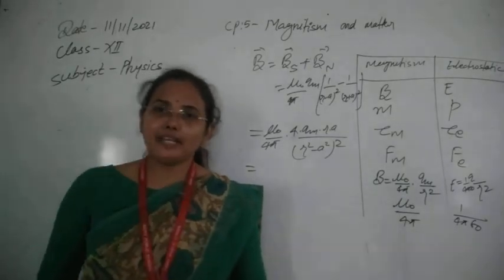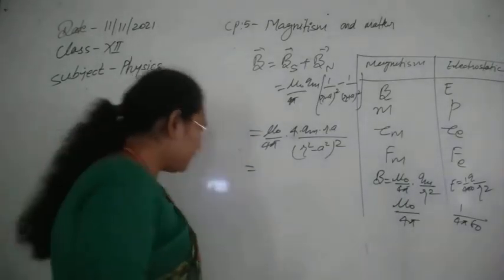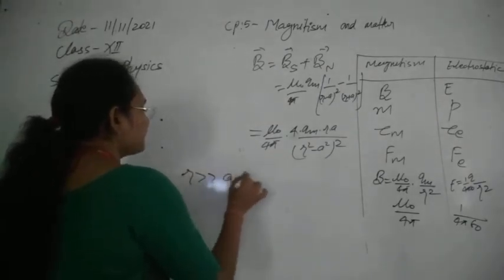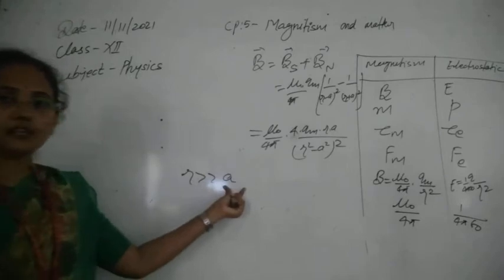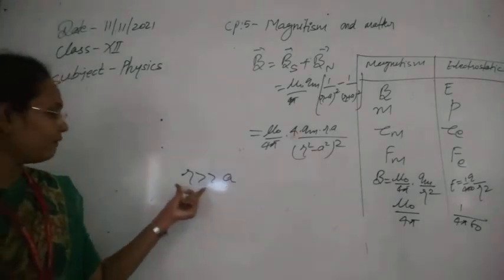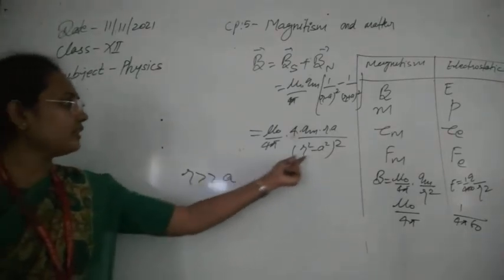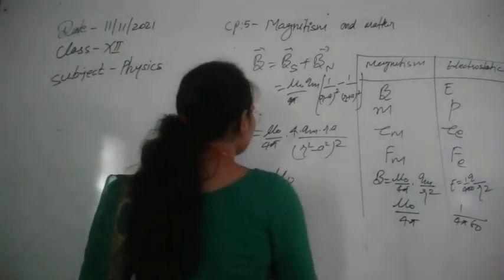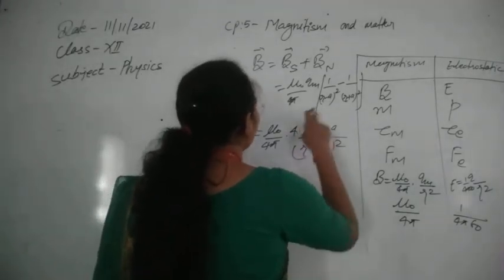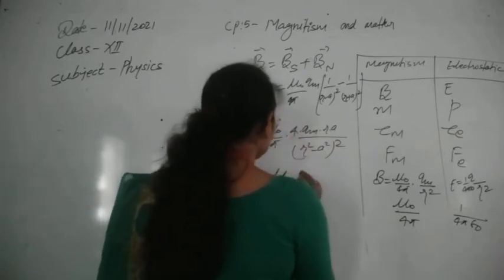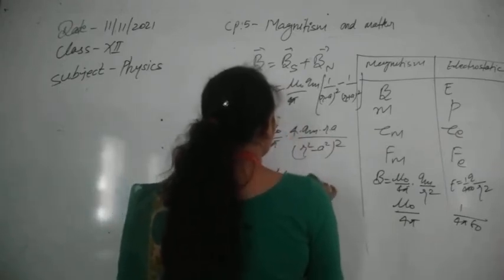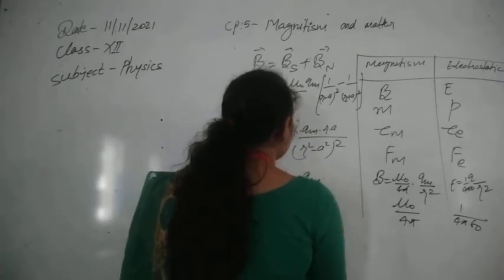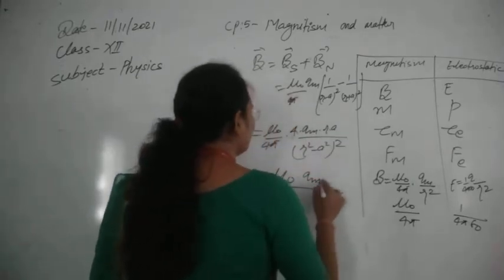And for very short magnets, for example, if r is much greater in comparison to a, with respect to the magnetic length, if the distance of the point is much greater than a, then a can be neglected, and in that case this formula is achieved as mu 0 upon 4 pi, qm into 2 r a upon r to the power 4.